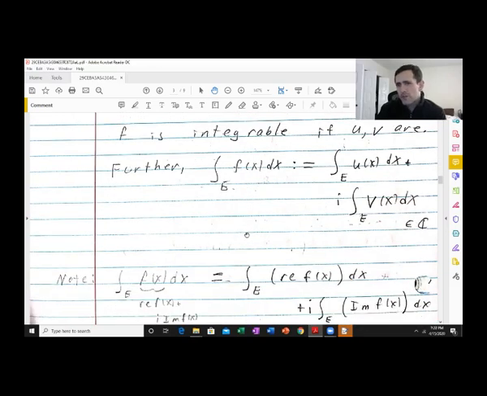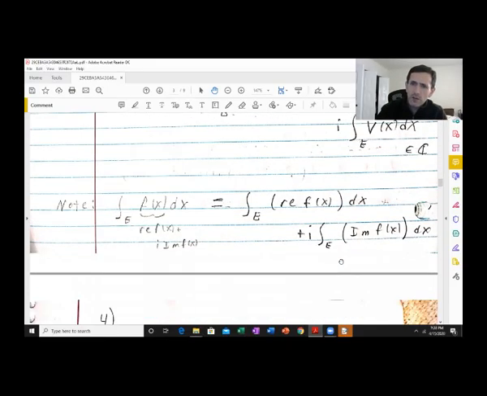Okay, so another way of looking at this is to integrate a complex valued function, writing it as the real part of f of x plus i times the imaginary part of f of x. That's just going to be integrating the real part plus i times integrating the imaginary part.